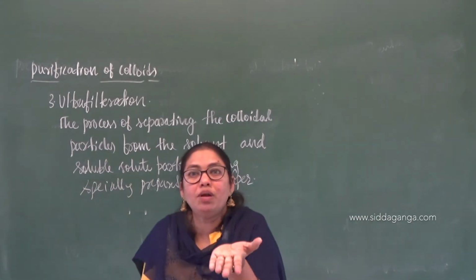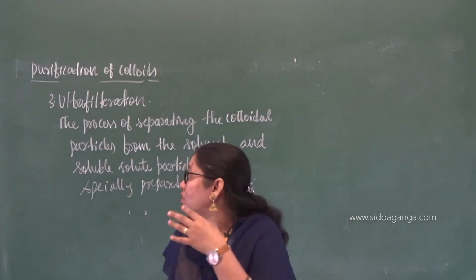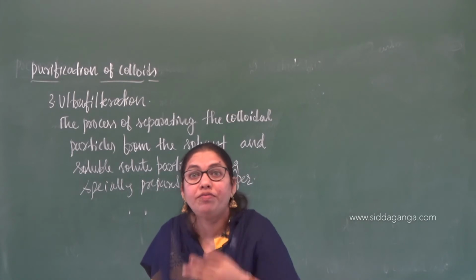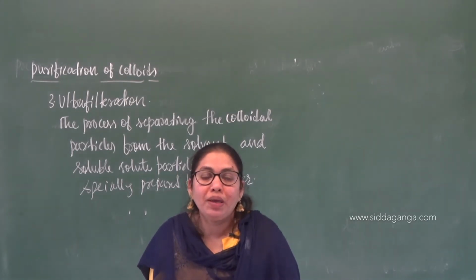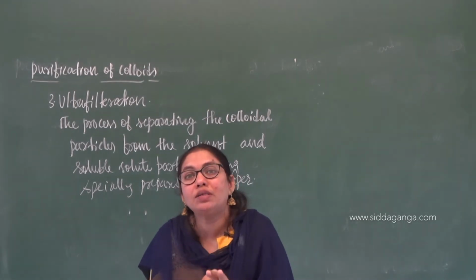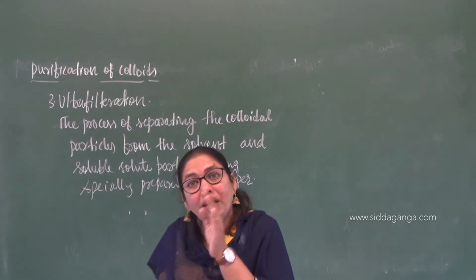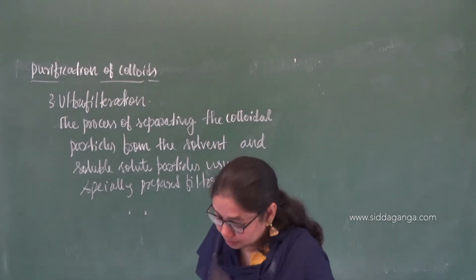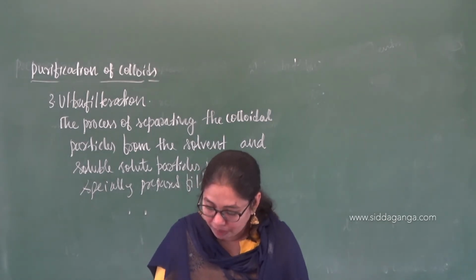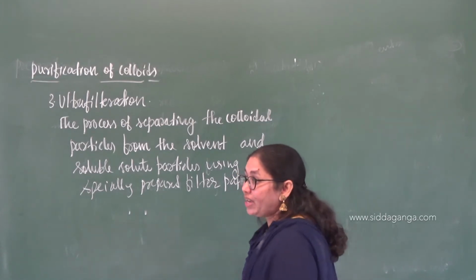Generally, if you take normal filter paper, the colloidal particles will also pass, and the solute and solvent particles, everyone will pass through ordinary filter paper, because the pores in it are much bigger. So the size should be reduced. How can we do that? The pore size of the filter paper can be reduced by simply rubbing the normal filter paper with wax or gelatin.